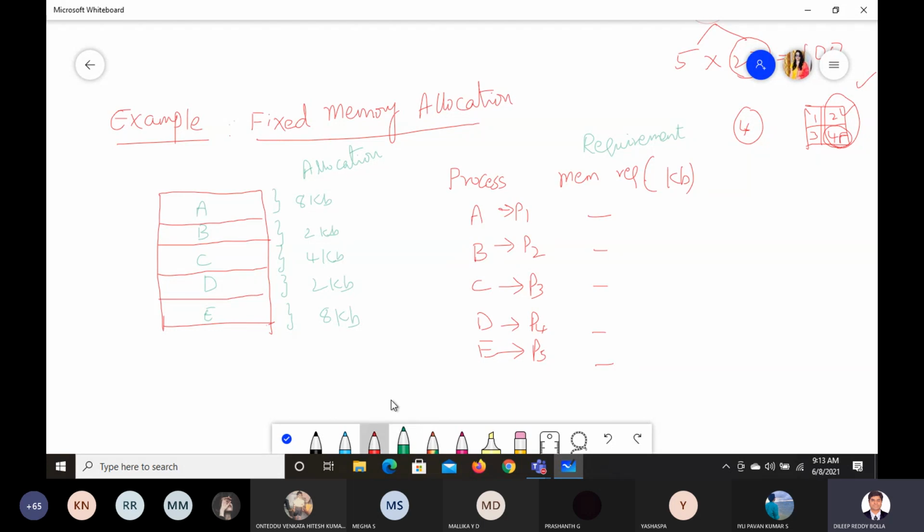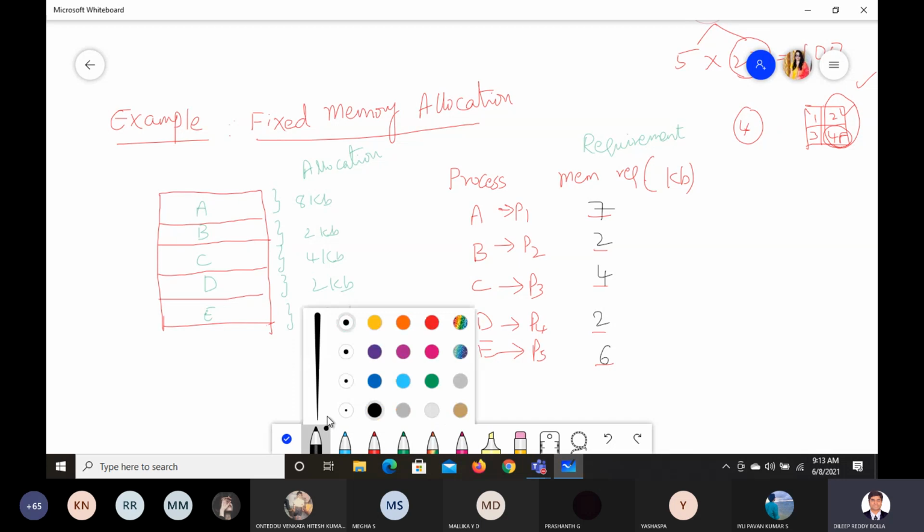Now let us say this requires around 7 KB, this requires 2 KB, this 4 KB, this 2 KB, and this 6 KB. So what is happening here in this case?